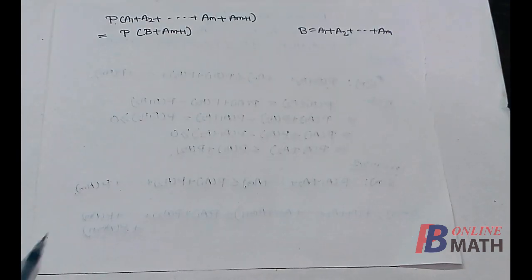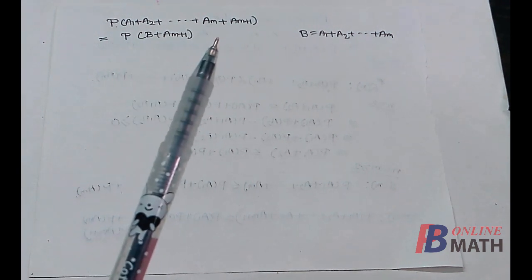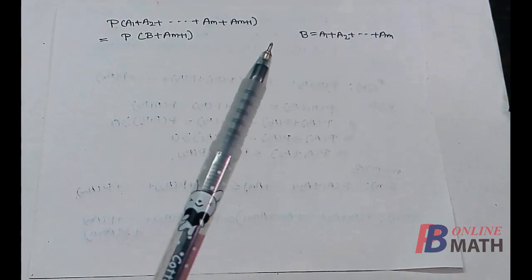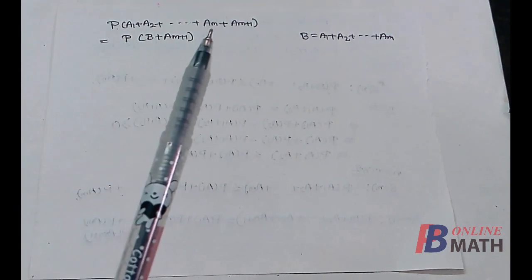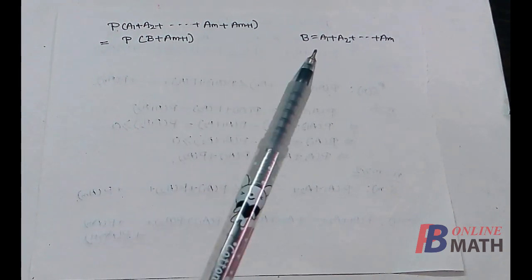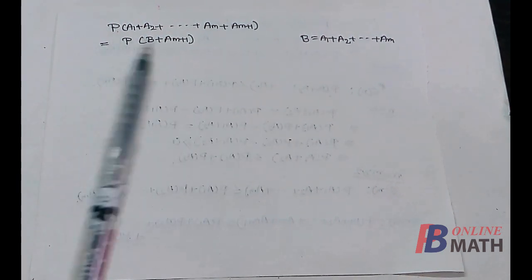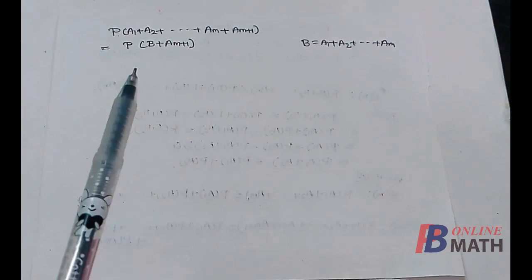Now to prove that the statement is correct for n equal to m plus 1, we start with the left hand side, that is probability of A1 union A2 up to A(m+1). Now we shall assume that this event is equal to B. That means A1 union A2 up to Am, this is equal to B. Then this can be written as P of B union A(m+1).